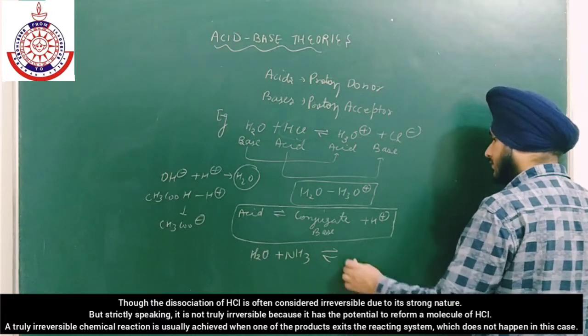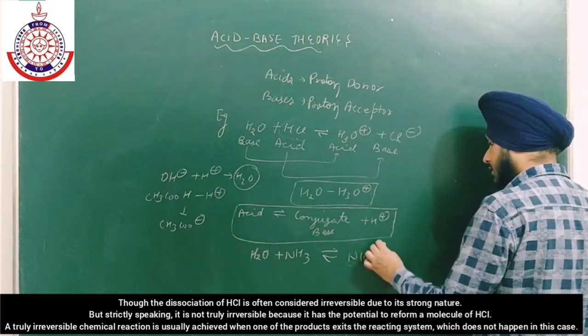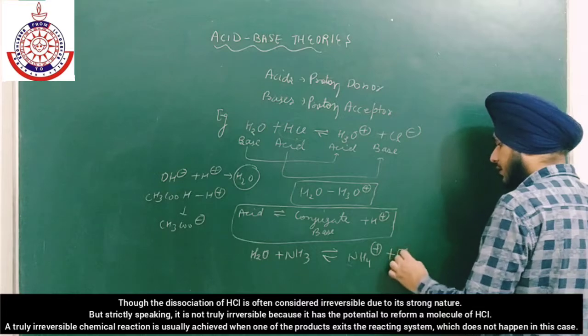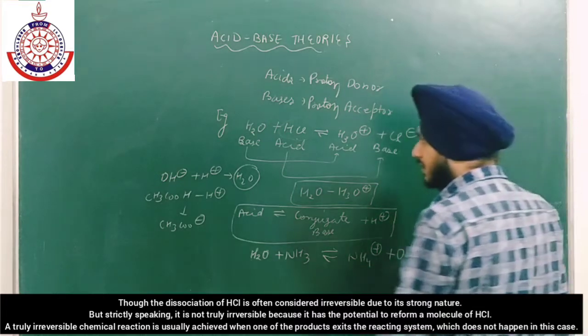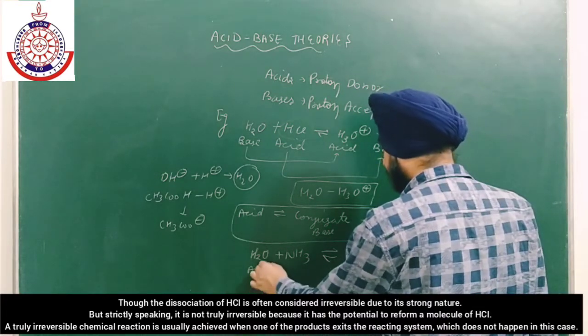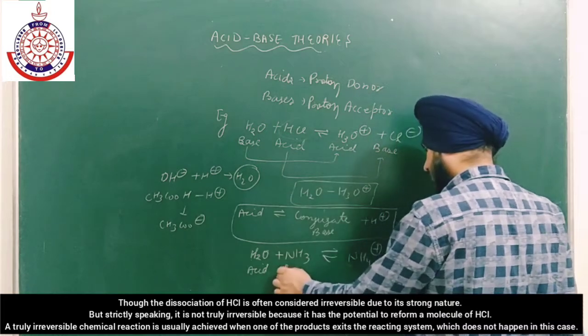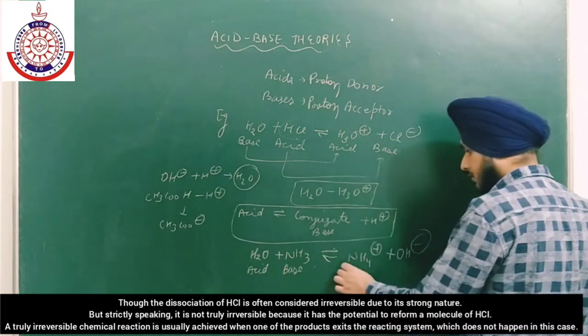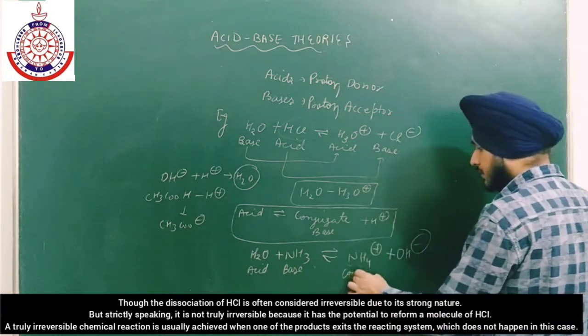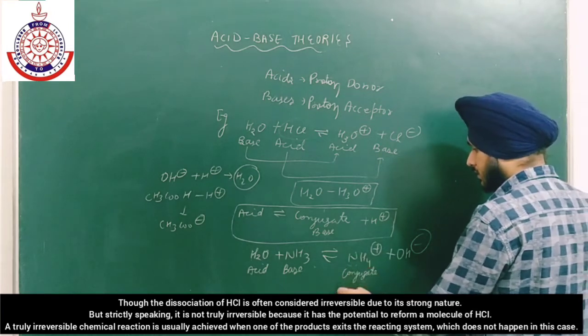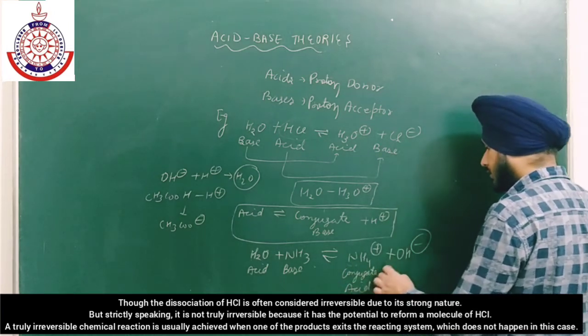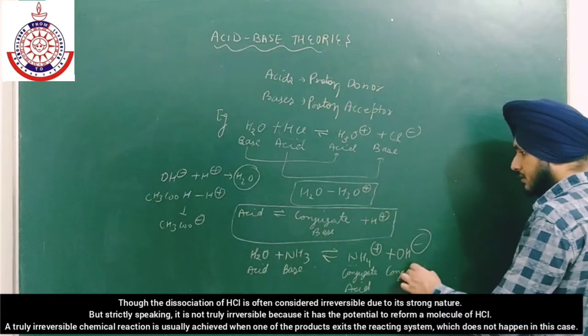It will donate its H positive to ammonia. So here water will act as an acid, ammonia will act as a base, and the conjugate acid is this and the conjugate base is this.